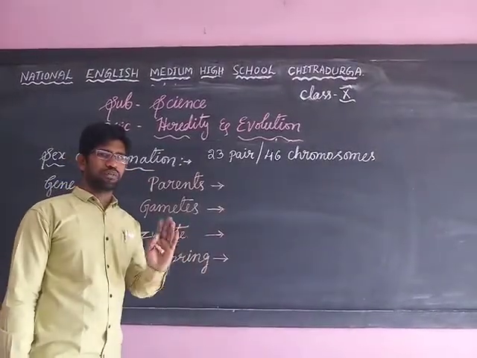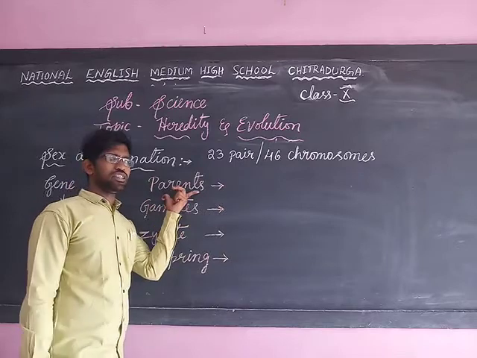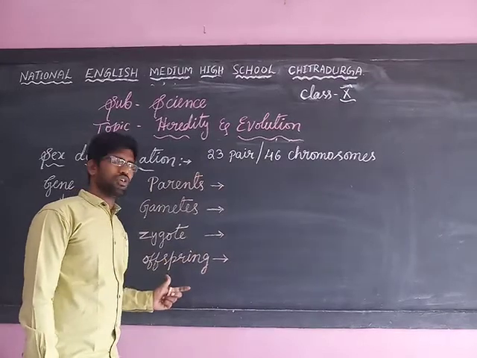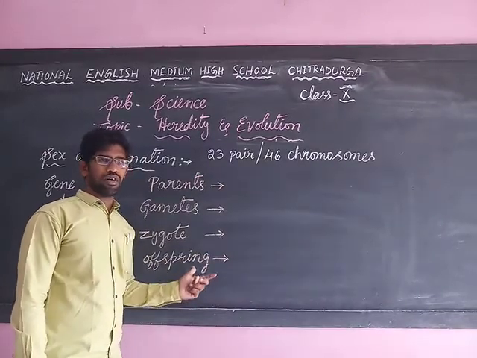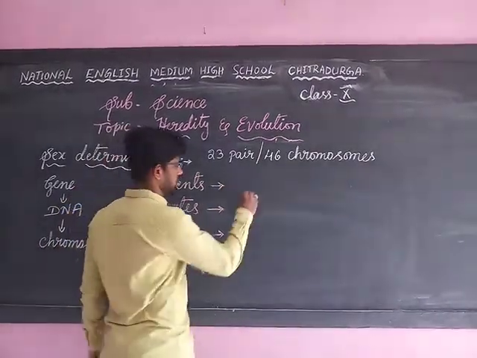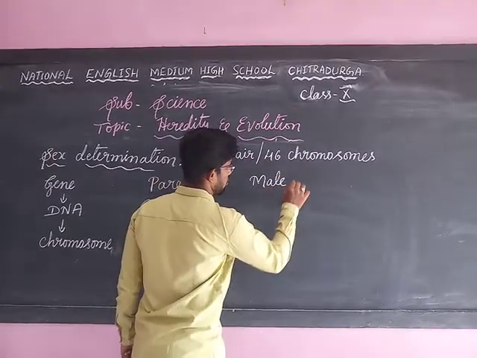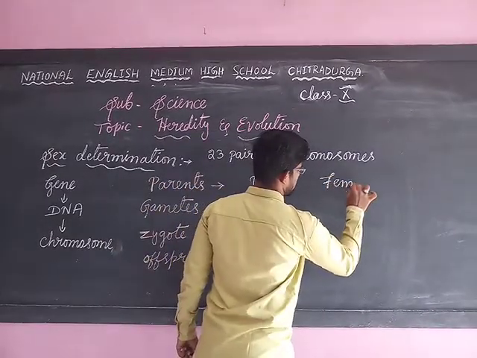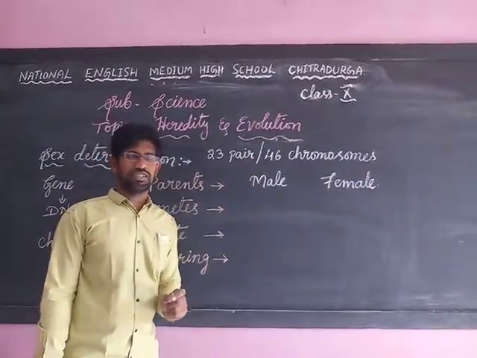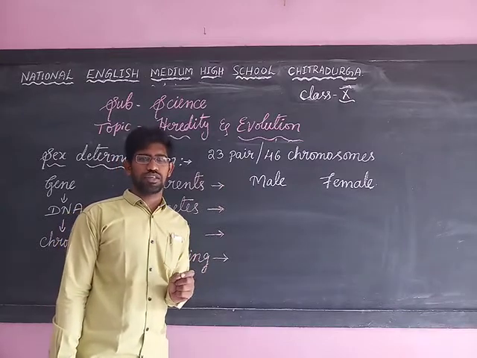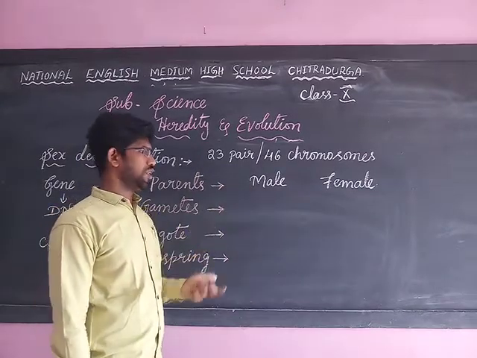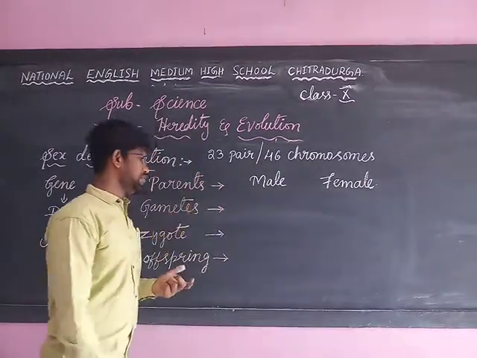As we did in the monohybrid and dihybrid crosses, we take the parents, the gametes from the parents, what zygote is formed and what type of offspring will be born by this method. Okay, let me take that. Two parents are necessary, one male and another female, because human beings undergo sexual reproduction. From these parents, male and female, we get the gametes.